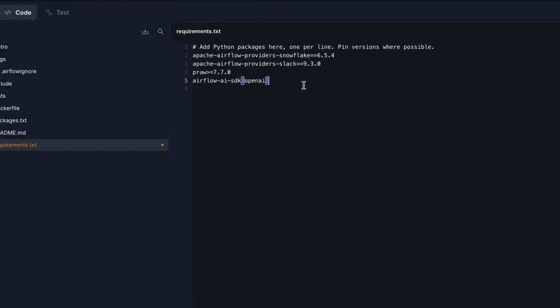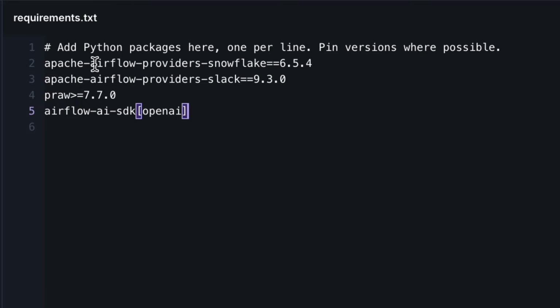Those are the 4 Python packages that we need to install. First, the provider for Snowflake, so we can interact with Snowflake from our data pipeline, then the provider Slack to send Slack notifications, PRAW in order to fetch the Reddit posts, and last but not least, the Airflow AI SDK. If you don't know this Python package, it's amazing whenever you want to use AI in your Airflow pipelines. As you can see, we will use OpenAI, but feel free to use Anthropic, Gemini, and so on. Look at the Airflow AI SDK documentation to learn more about that.